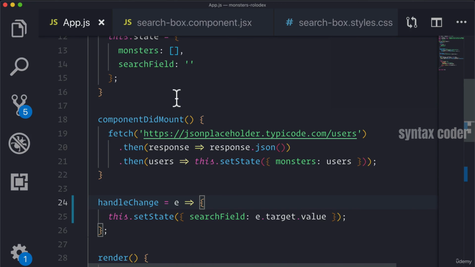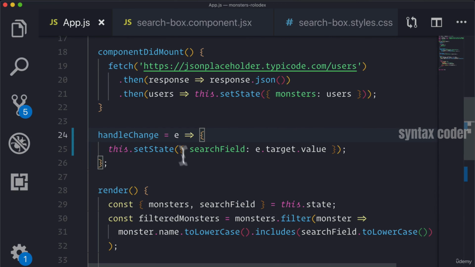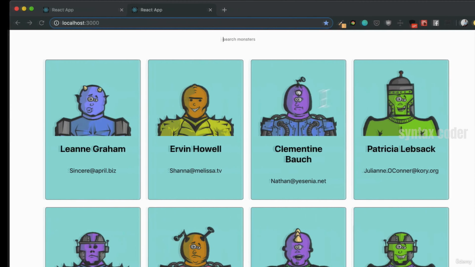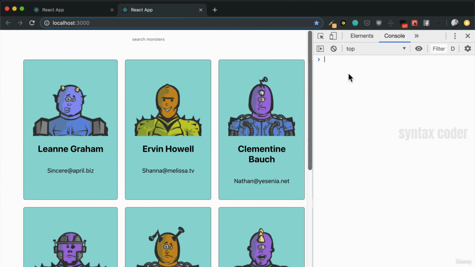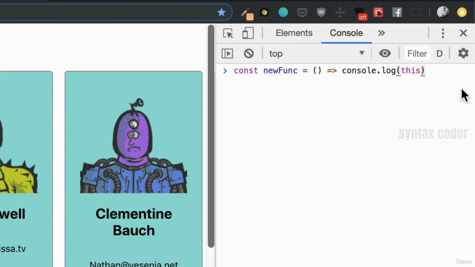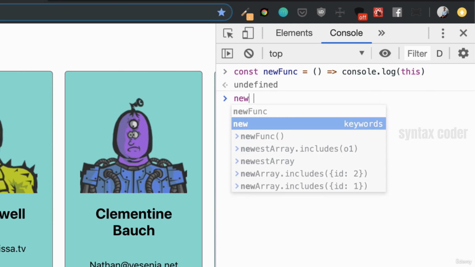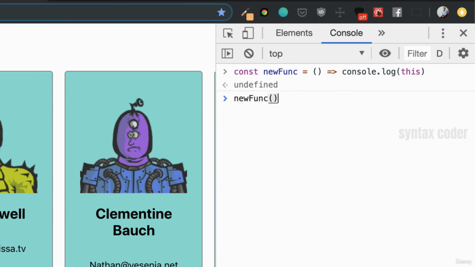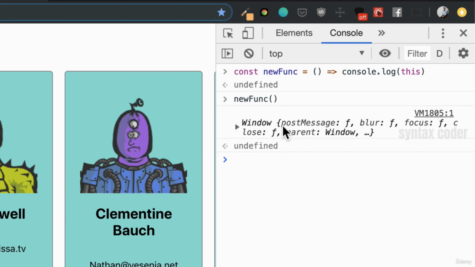Now, in order for me to prove that this is lexical scoping, another way I can show you is inside of our browser. The highest level context is our window object. If I were to define a function called newfunc, and what we're logging is console.log this. When we invoke newfunc, we'll see that this is that window object.